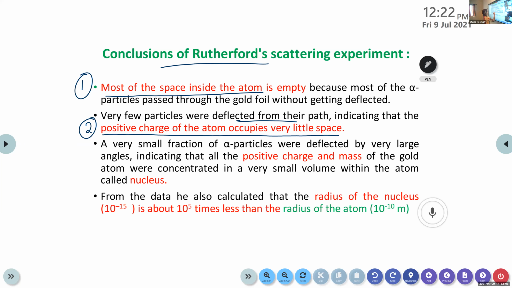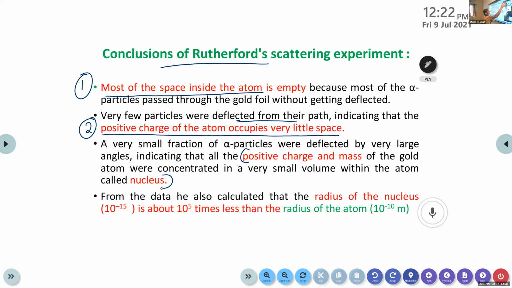Then for the third one, you can write from here. The positive charge and mass of the gold atom are concentrated in a very small volume within the atom. It is called the nucleus, because a very small fraction of alpha particles were deflected by very large angles. That means the positive charge and mass of the gold atom are concentrated in a very small volume within the atom. It's called the nucleus.